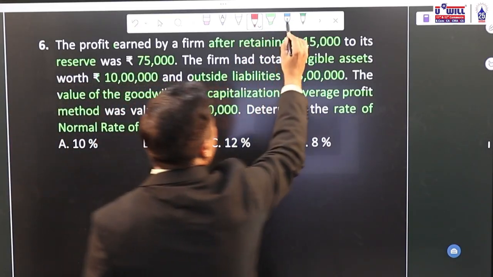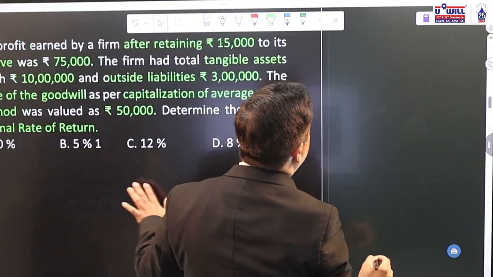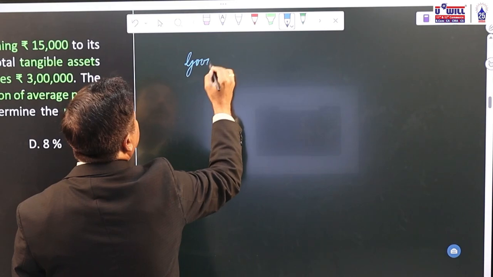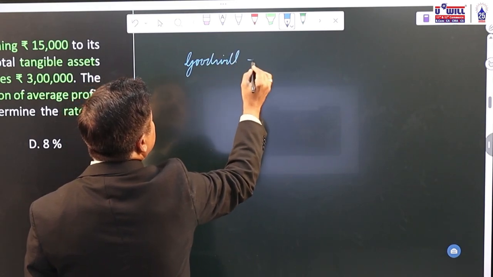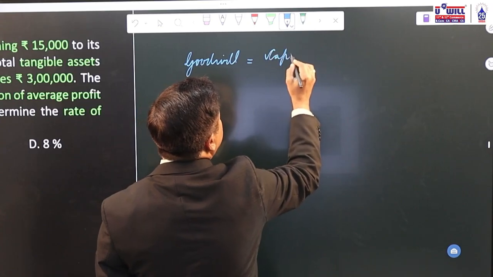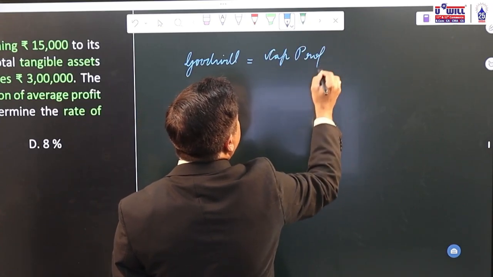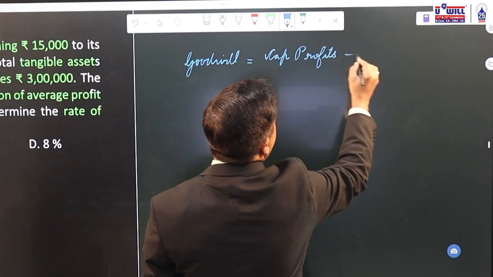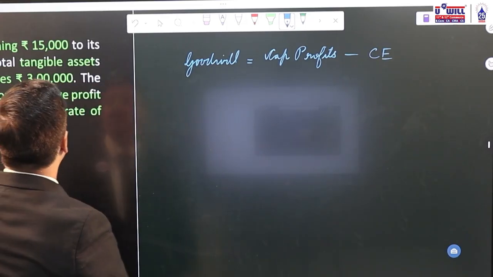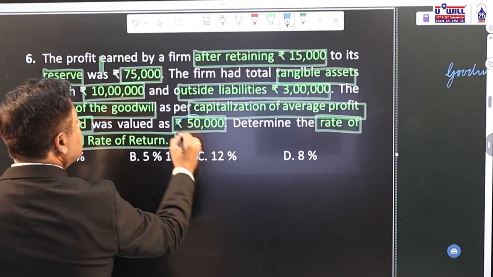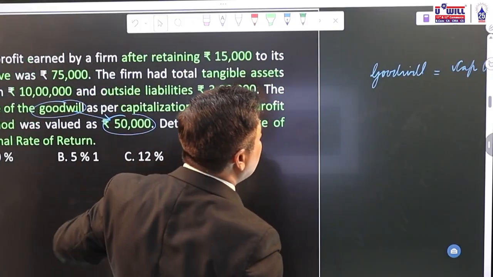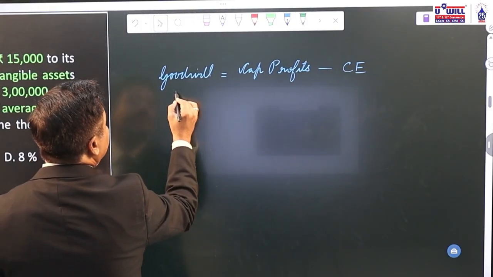First of all, what is the formula of goodwill by capitalized profits method? Let us do that. Goodwill's formula by capitalized profit method is equal to capitalized profits minus capital employed. Capitalized profits minus capital employed. Now what is goodwill already given to you? 50,000. So on the left side I can take 50,000 over here.